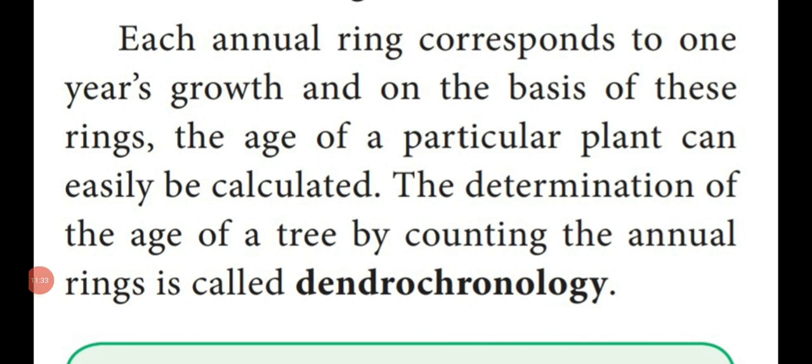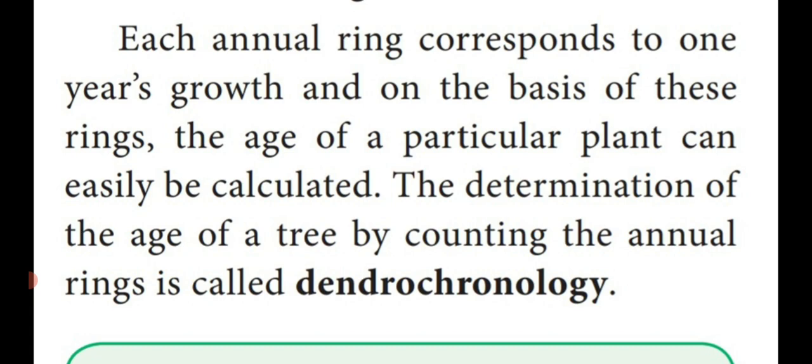Dear students, each annual ring is produced in one year's growth. On the basis of these growth rings, the age of a particular plant can be easily calculated. The determination of the age of a tree by counting the annual rings is called dendrochronology.